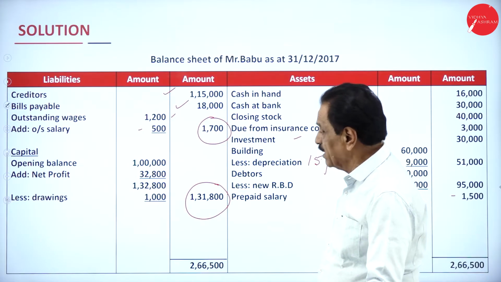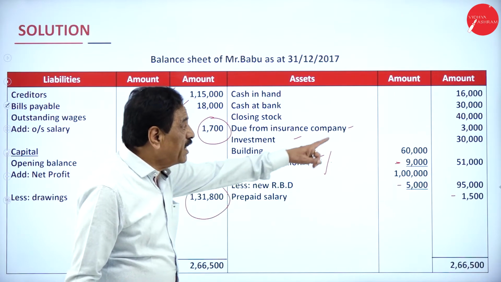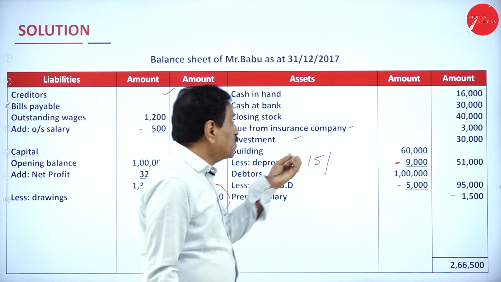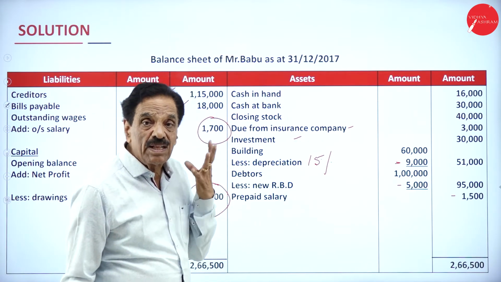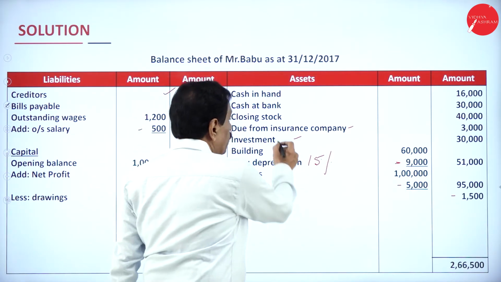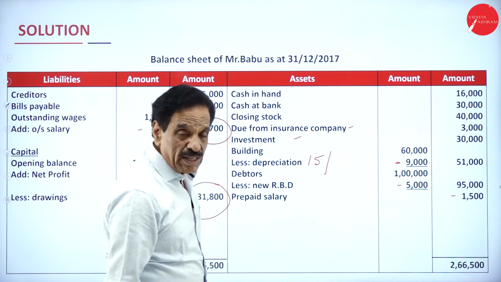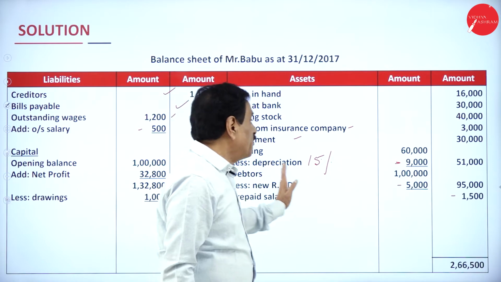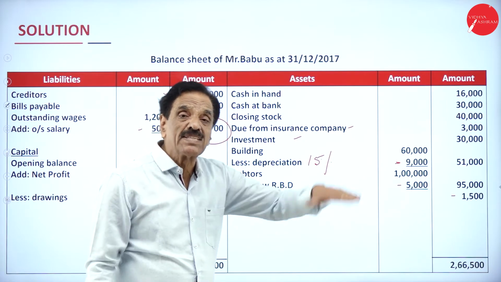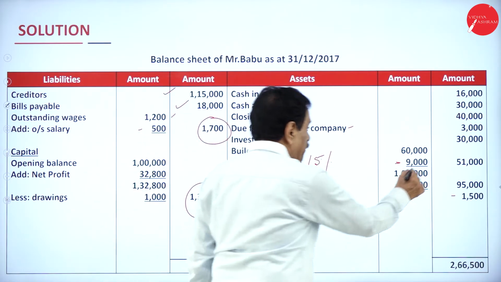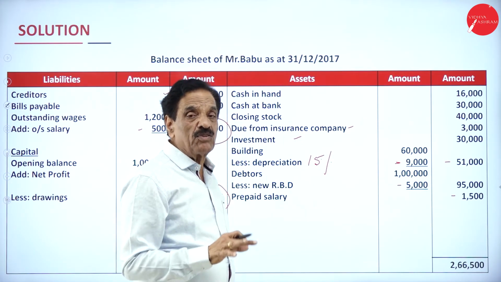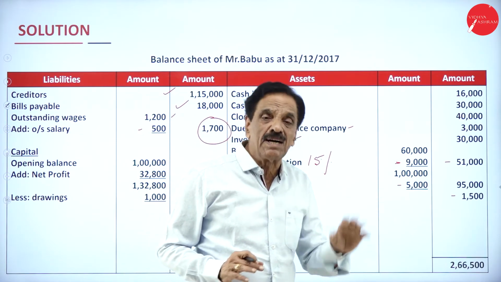If you see the balance sheet, your cash in hand is 16,000. How much money? 16,000. In the bank balance is how much? 30,000. Your closing stock, unsold stock, is 40,000. Due from insurance company, how much do we have to receive? 3,000 from the insurance company. We have invested how much? 30,000. Your building value 60,000. How much has come down? 9,000. It becomes 51,000. Then your debtor is 1 lakh. How much RBD do we keep aside? About 5%. May come, may not come, to the extent of how much?